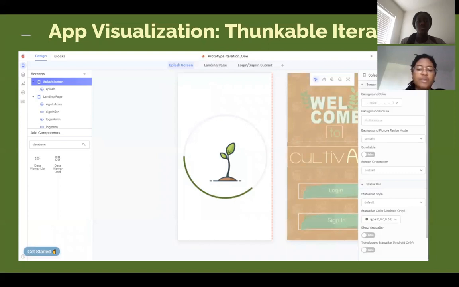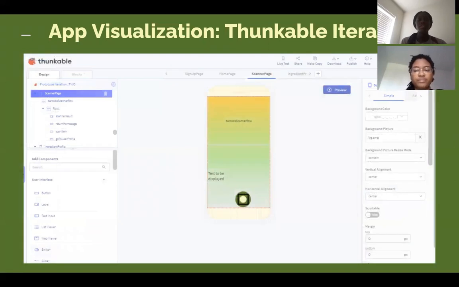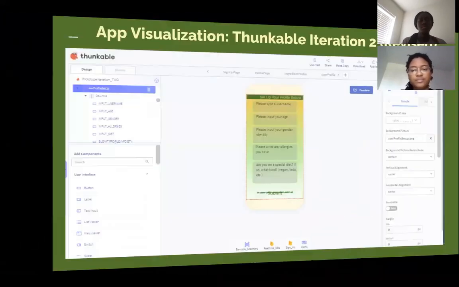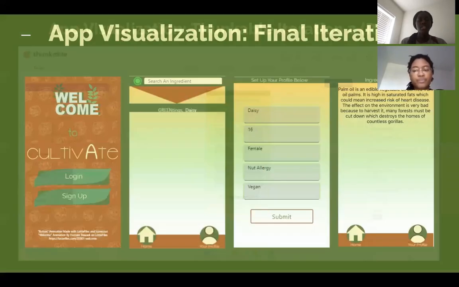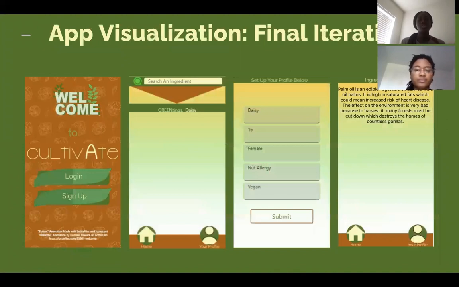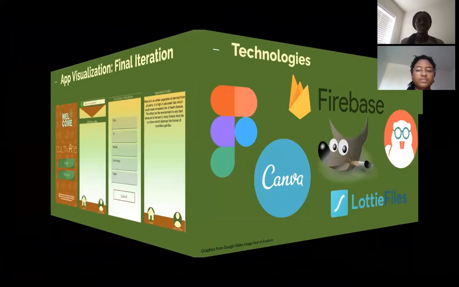We began developing the second iteration in Thunkable Beta, but the interface lacked database integration. Therefore, the third iteration was created using Thunkable X, and was then revised to exclude the barcode scanner for the sake of user-friendliness and MVP goals. The last iteration is our polished product, which includes a working user profile and ingredient search feature. To test each iteration, we use the live test and preview features of Thunkable along with personal smartphones.